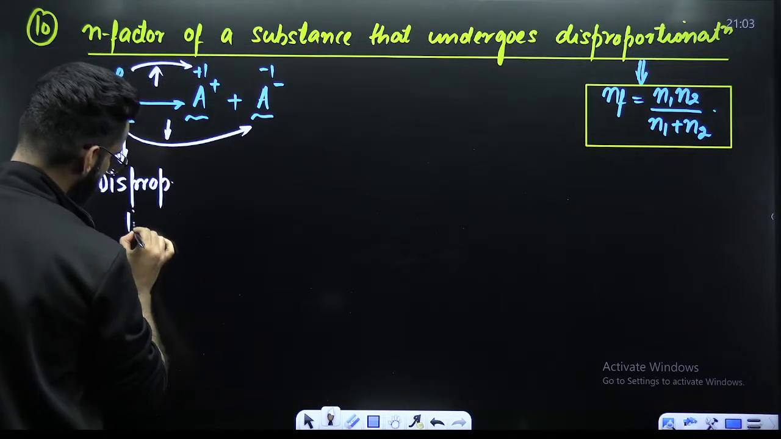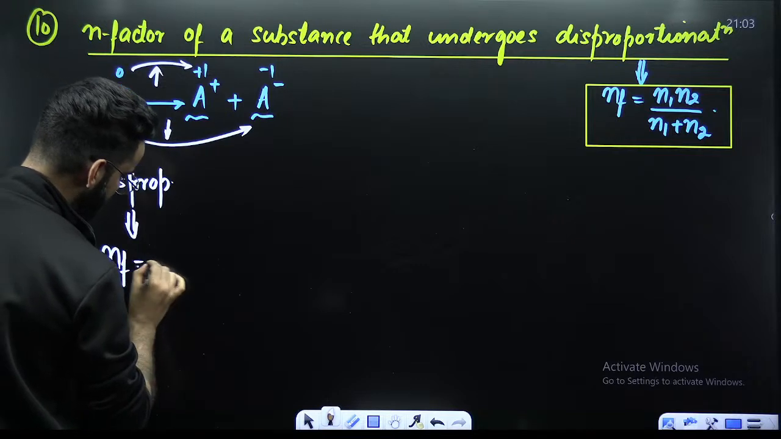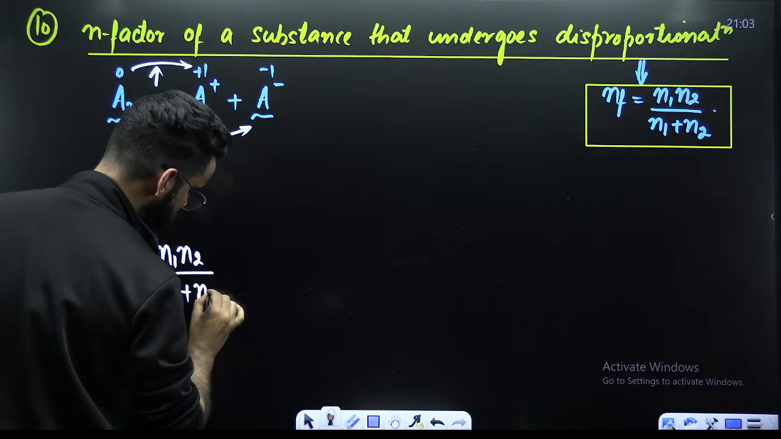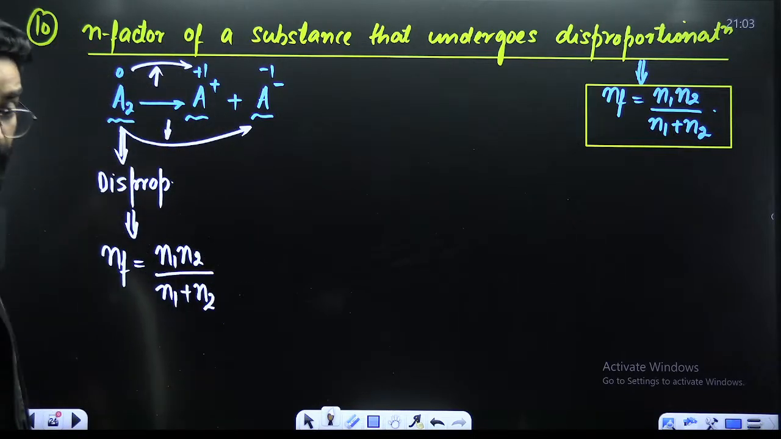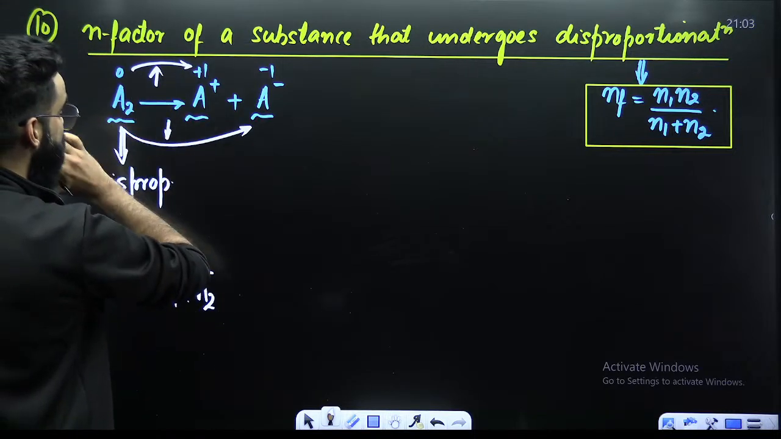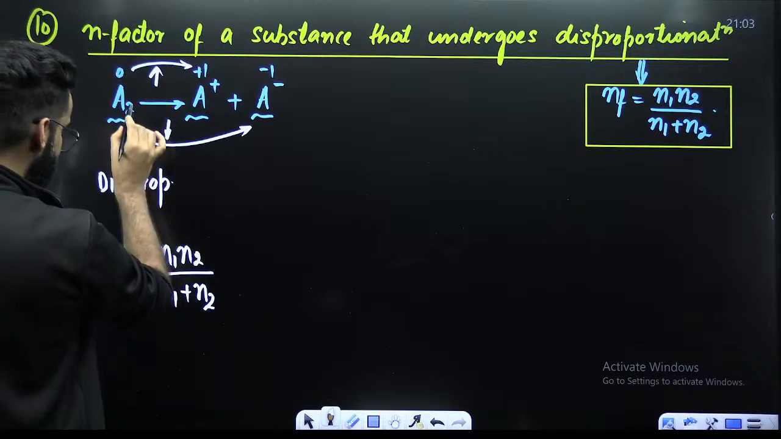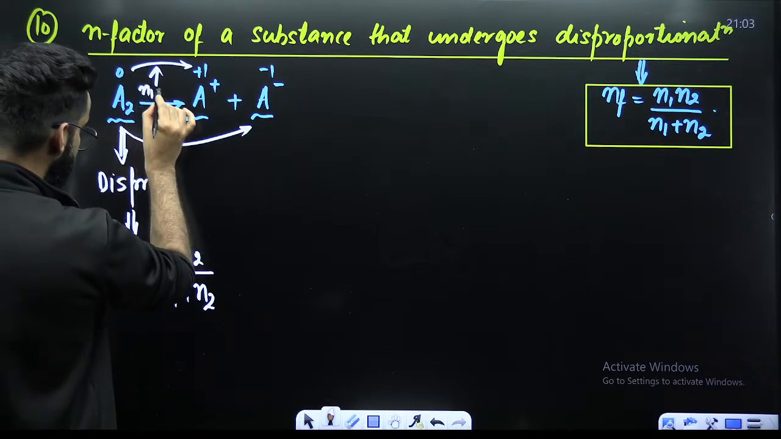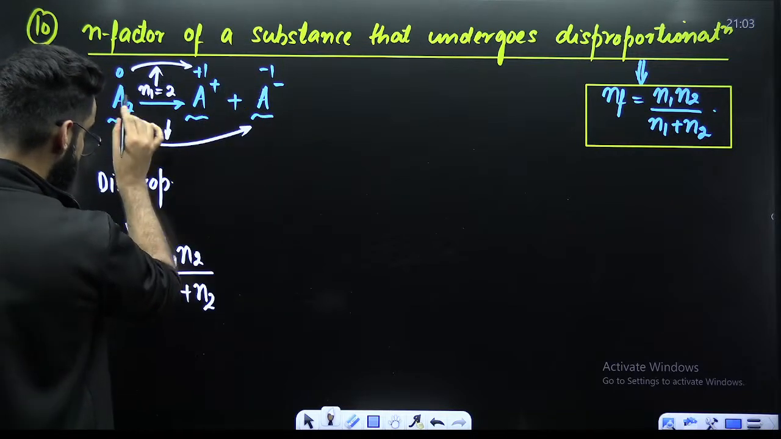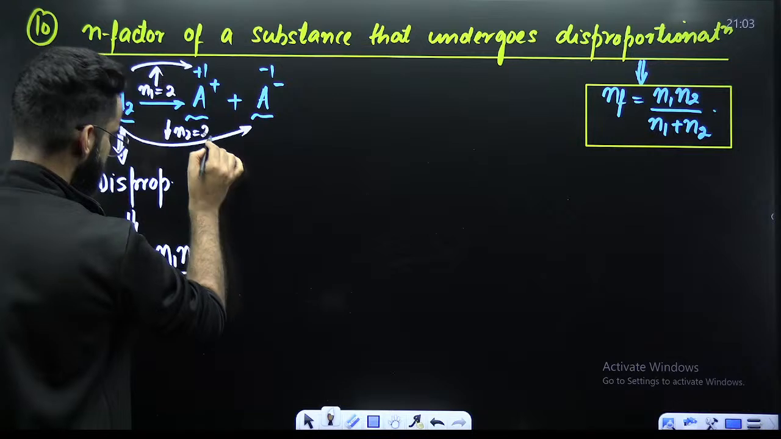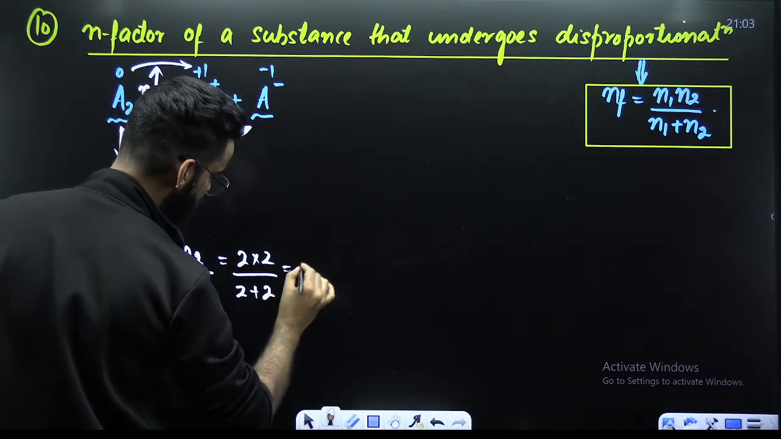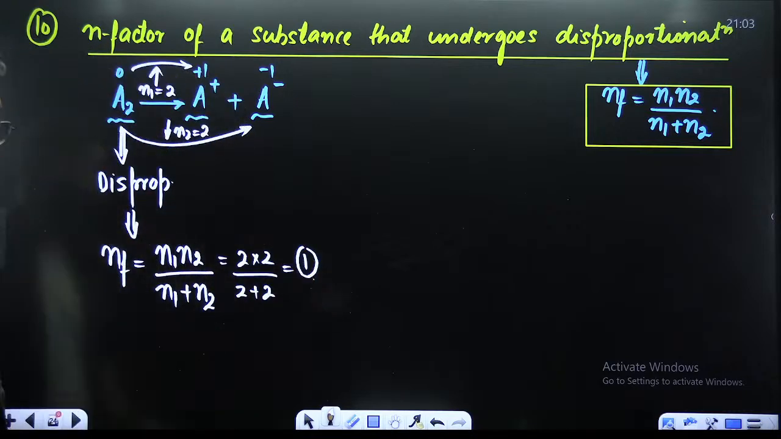And that species which undergoes disproportionation, how do we calculate its N factor? It's nothing but N1 N2 divided by N1 plus N2. Now the point is, how do we get N1? How can we calculate N2? See guys, 0 to plus 1, change, final minus initial, that's 1. 1 is the change for one atom, I have 2. So N1 value is 2. 0 to minus 1, change is 1. 1 is the change for 1, I have 2. So N2 value is 2. So it is nothing but 2 multiplied by 2 divided by 2 plus 2. The value comes out to be 1. This is going to be the N factor of A2.